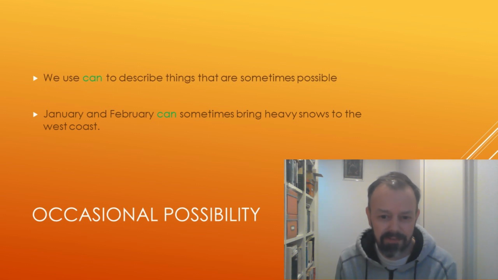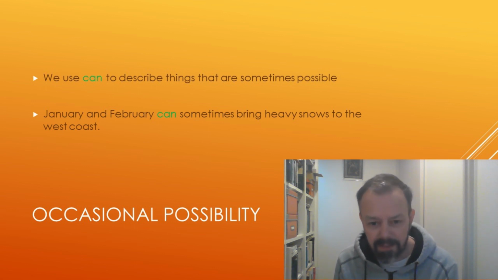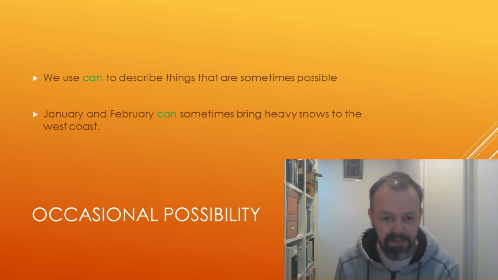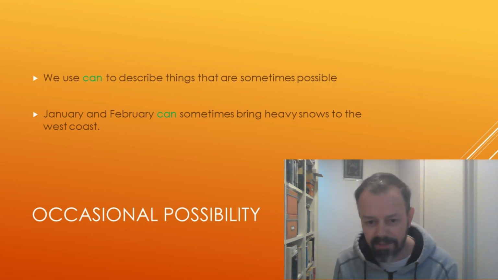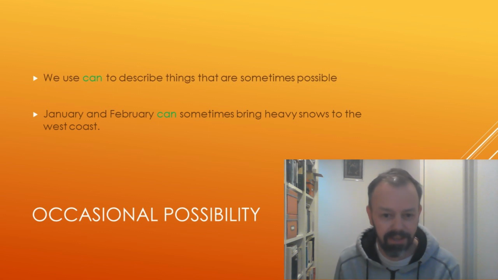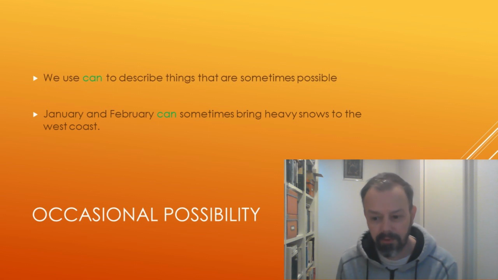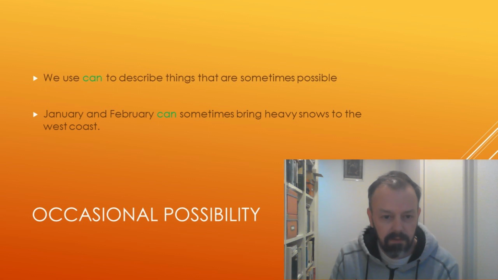"January and February could sometimes" is too vague. If it's sometimes, then it actually happens. Then saying could as a possibility sounds strange. Why are we saying it sometimes happens, and then contradicting ourselves by saying it could happen? So only can is appropriate in this situation. So that's another useful variant use.